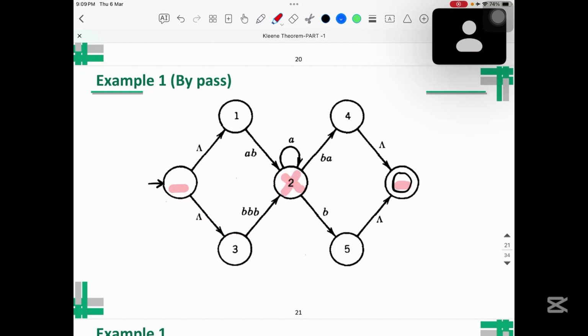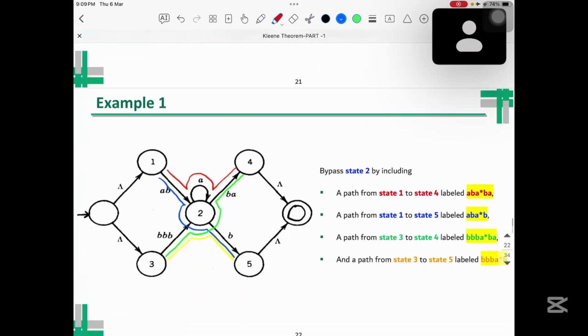So in order to delete this node, I need to first of all define all the paths. You can see here we have defined the paths. One of the paths is from 1 to 2 and then 4. Another path is 1, 2, and 5.